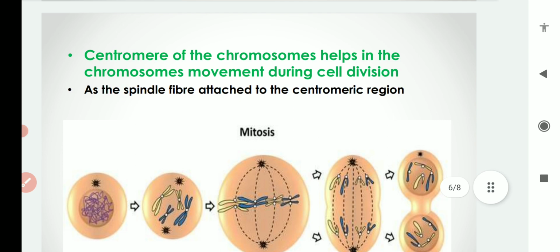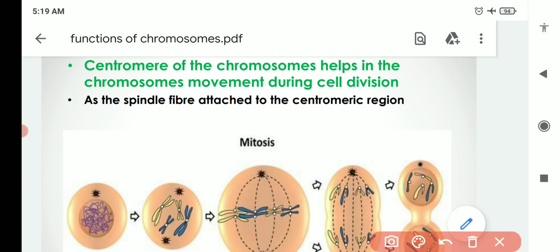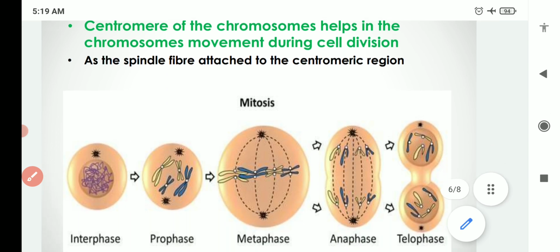Another function of the chromosome is regarding its centromere. Because we all know that in the middle of the chromosome, where the two chromatids are attached to each other, it is known as the centromere. These centromeres of the chromosomes help in the chromosome movement during cell division. We are taking the example of mitosis.